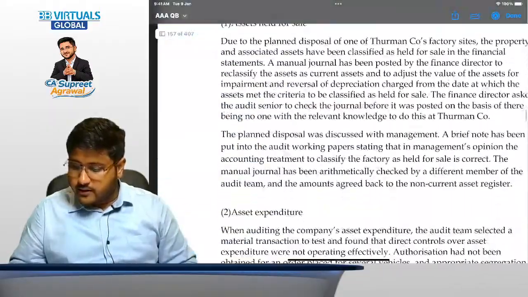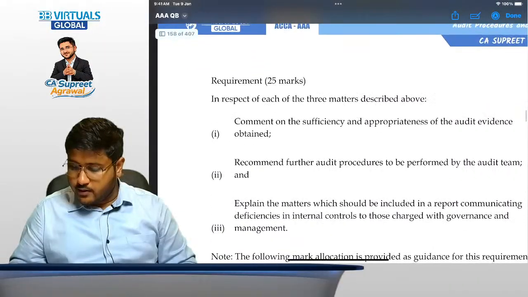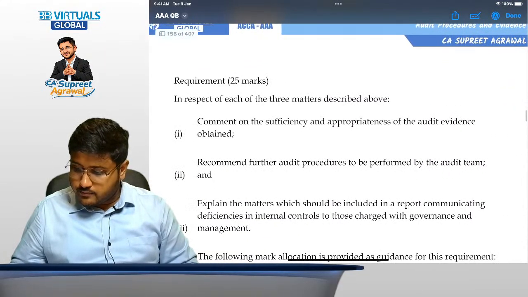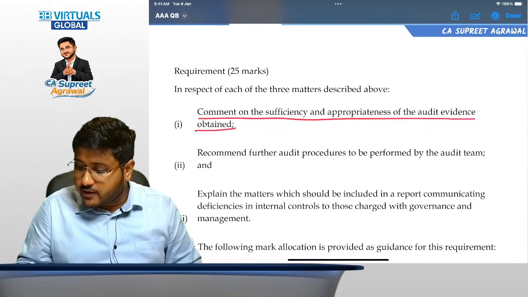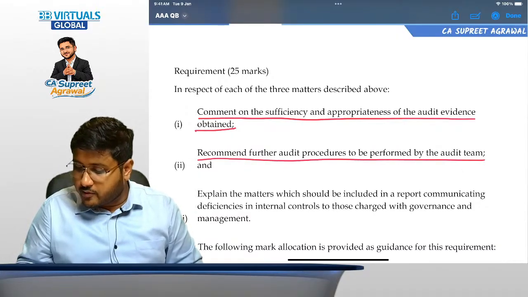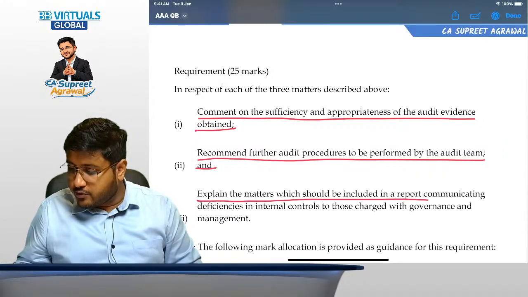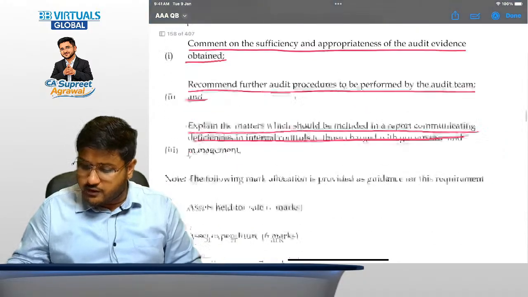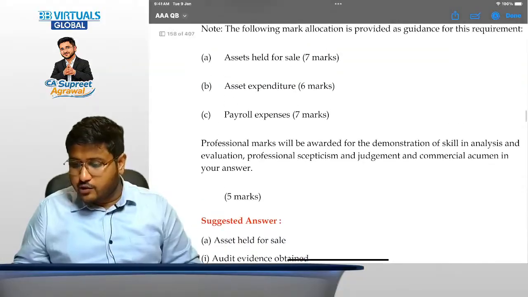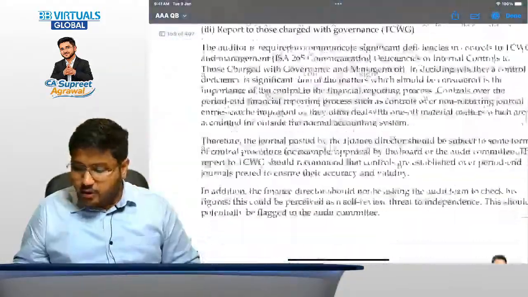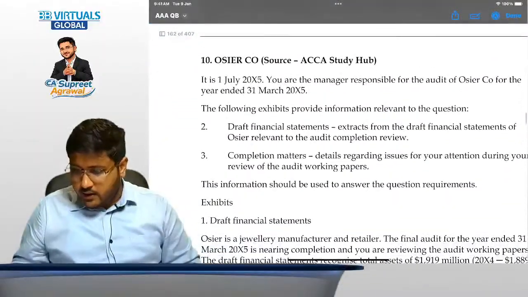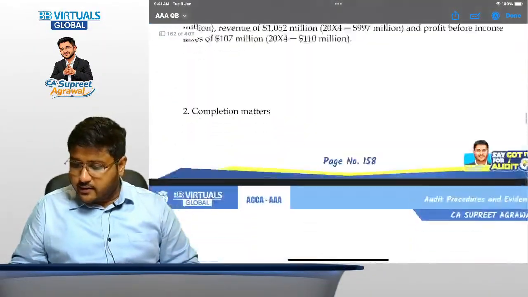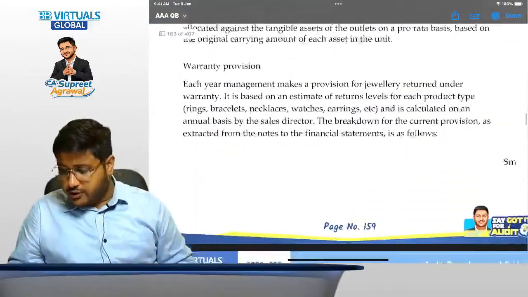Question number 9. Again, let's see. Comment on the sufficiency and appropriateness of audit evidences obtained. Recommend further audit procedures to be performed by the audit team. Explain the matters which should be included in a report communicating deficiencies in internal control. This looks like a little bit of a new question, right? But before we solve this, let's read the other questions as well. Then we'll select one more question to solve today.